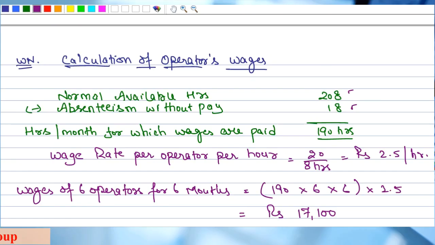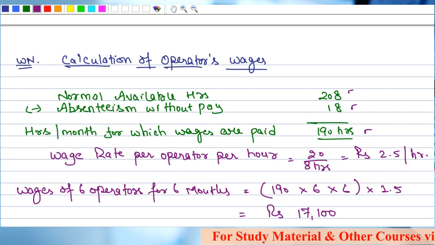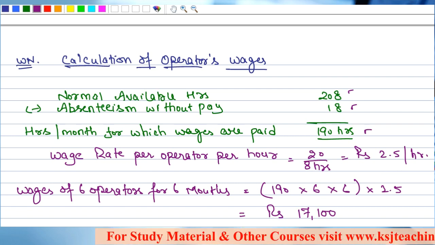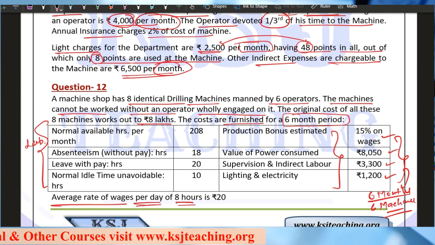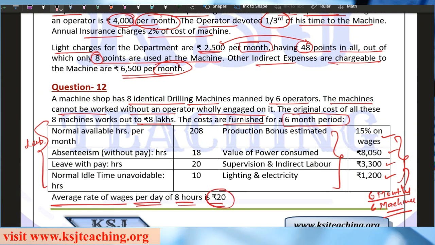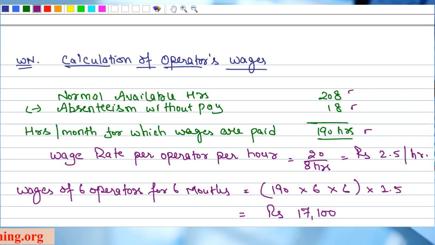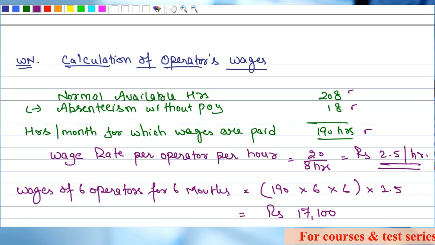Clear? So the hours per month for which the wages are paid is 190 hours. Clear? Now wage rate per operator per hour: it is given as average rate of wages per day of 8 hours is 20 rupees, right? This is for one operator, that is 2.5 per hour. For 8 hours 20 rupees, for 1 hour 2.5.